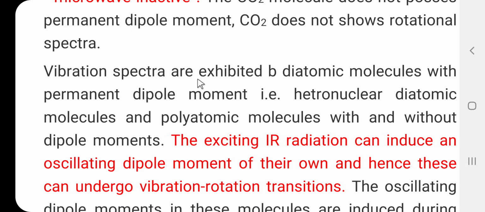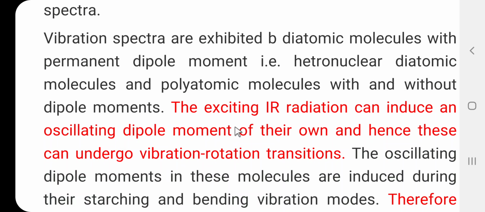So, here vibration spectra are exhibited by diatomic molecules with or without a dipole moment. The exciting IR radiation can induce an oscillating dipole moment on its own, and hence the molecule can undergo the vibration rotation transition. So, friends, once again, to obtain the vibration spectra the molecule generally must have a permanent dipole moment.